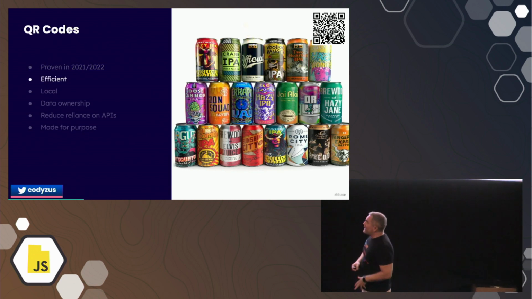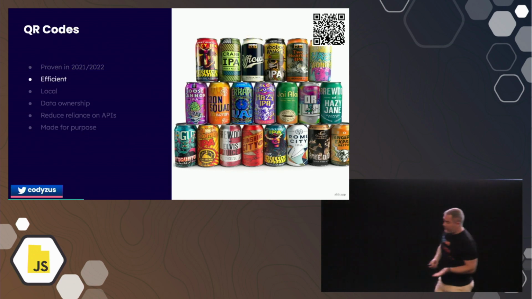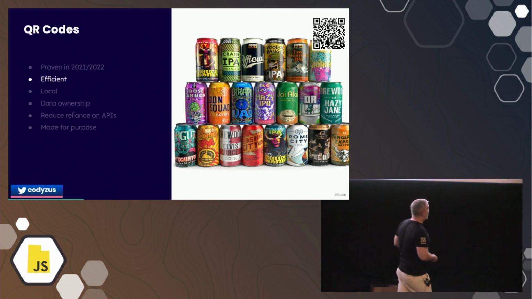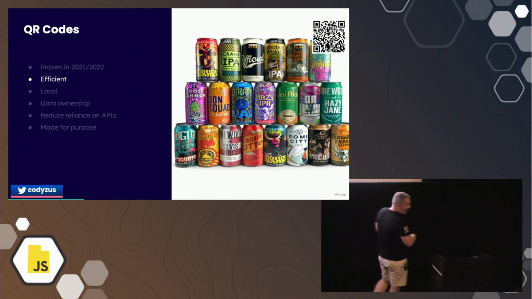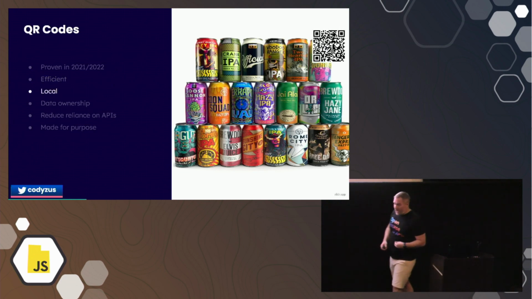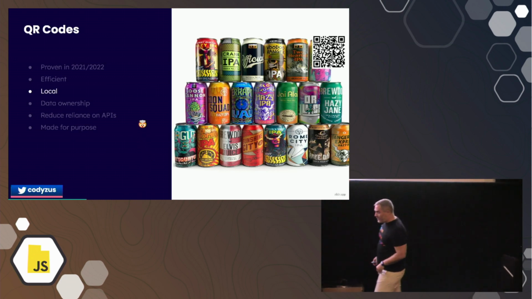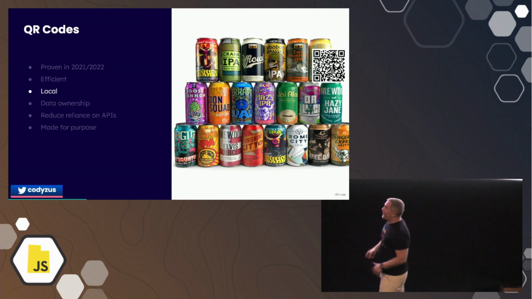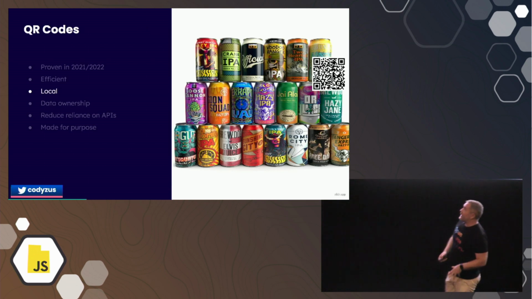You don't have to sign in, you don't have to do a bunch of stuff. You just flash your QR code, and the person in front of you can scan it, and they don't have to have a special device. They can use their phone, they can install the app, they can use a tablet, whatever they want. And it's local, right? This is a communication happening between me and the person in front of me. We're not using some third-party system to communicate when we're standing right in front of each other. So I really love all these concepts.